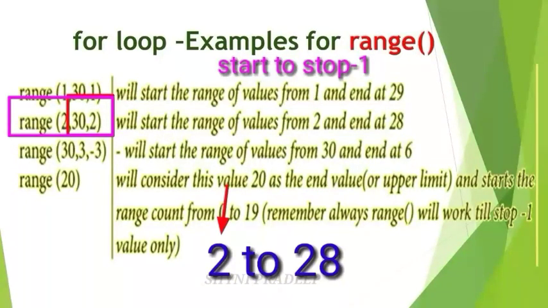Difference 2 means what? First you take 2, that is the first iteration. In the second iteration you take the next value with a difference of 2. So the next value is 4, then 6, 8, 10. So it generates the values up to 28 with a difference of 2, that is, from 2 to 28.